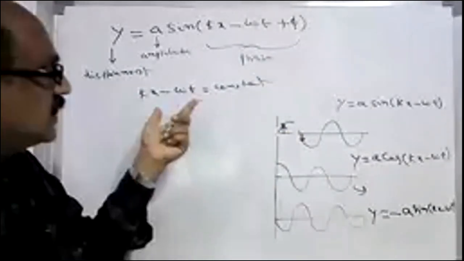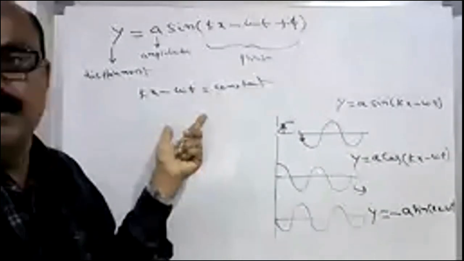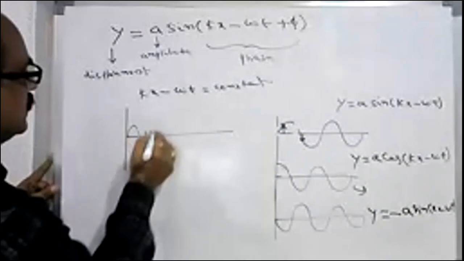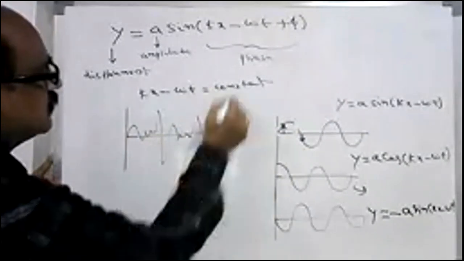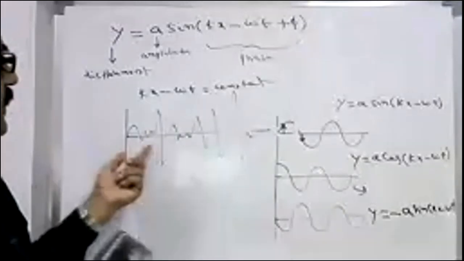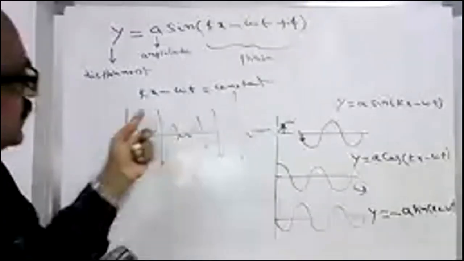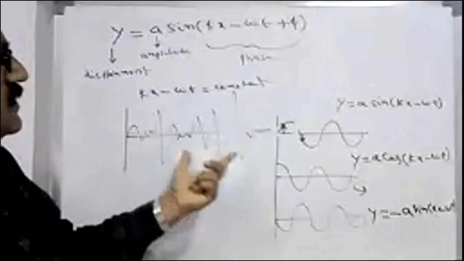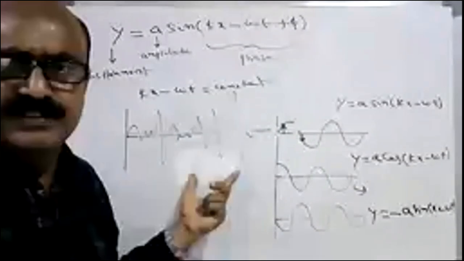If it is not constant, you won't get a sinusoidal wave; you will get a wave like this. Are you able to follow? Yes, sir. So it is not constant with time and position, so it is not periodic.